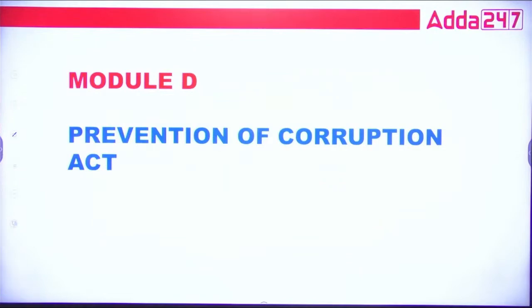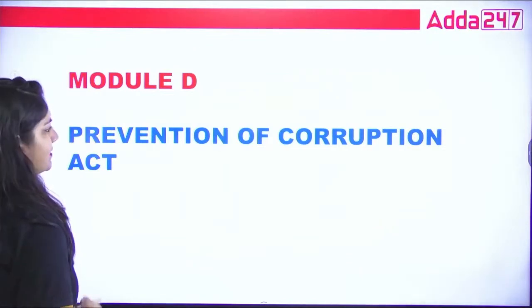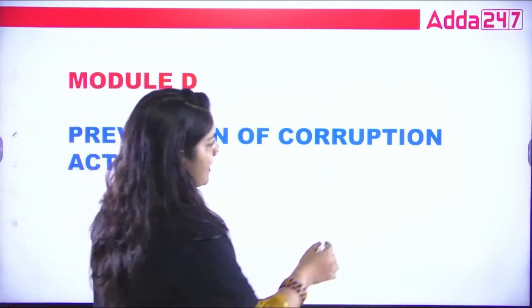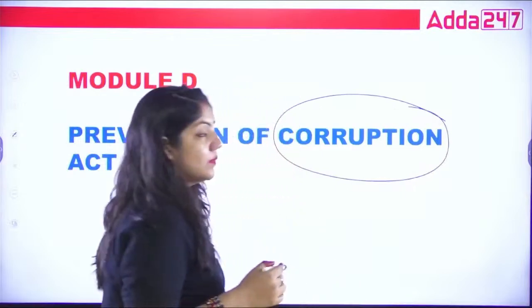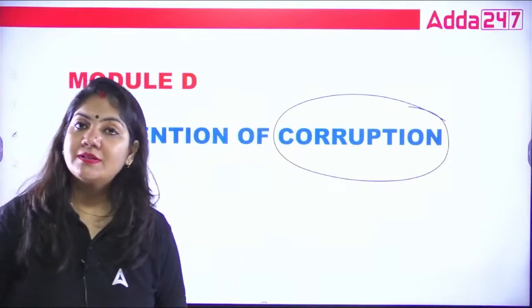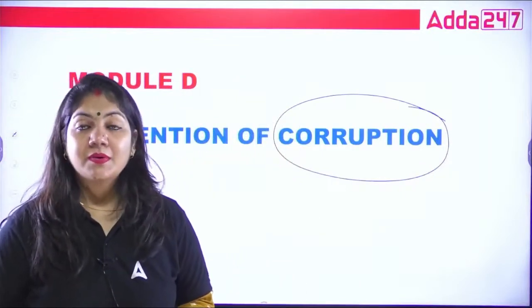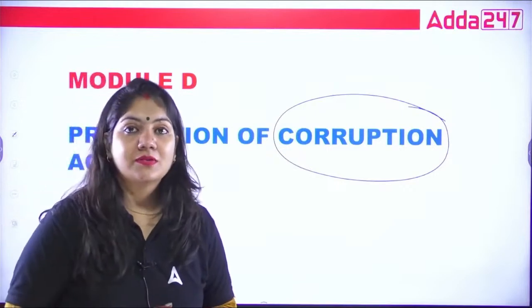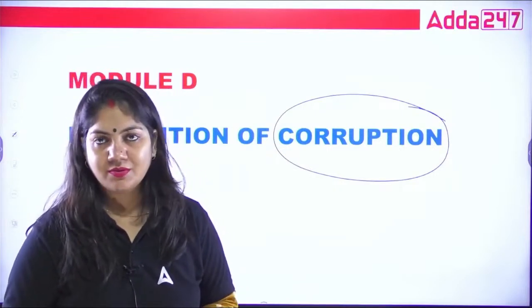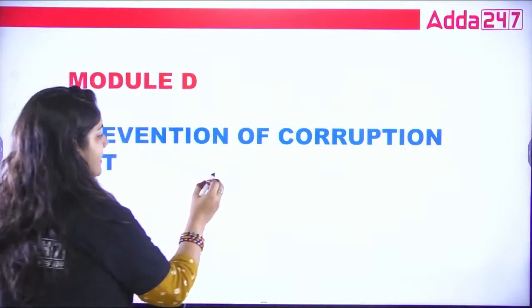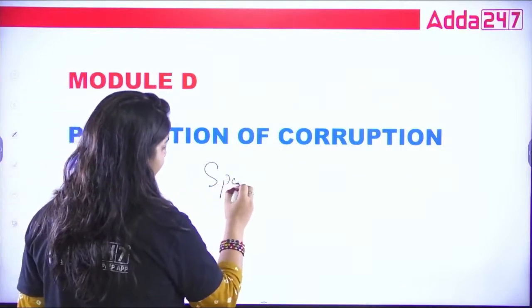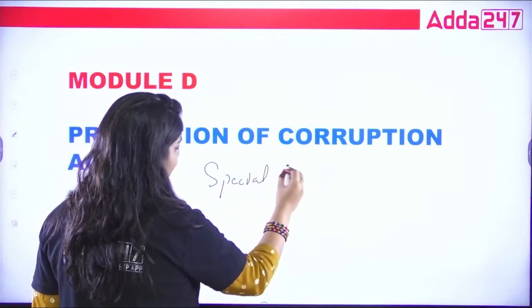Okay guys, now module D, the Prevention of Corruption Act. What exactly does this want to say? Why is this act included in this session? Because now in banks also there is corruption. So in the Corruption Act, we just learn about the special judge.